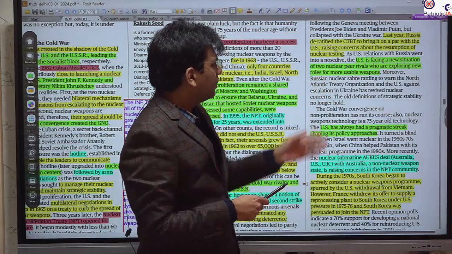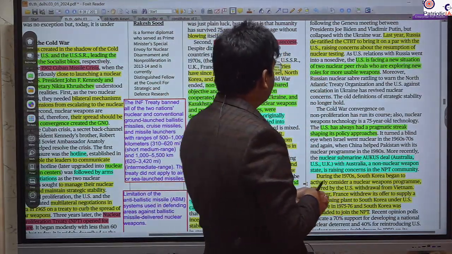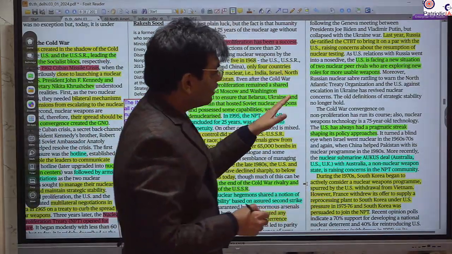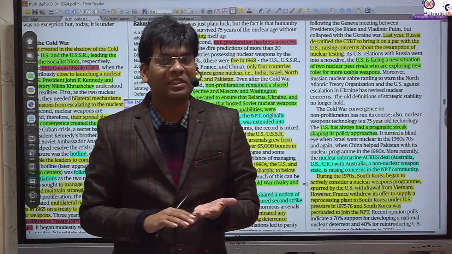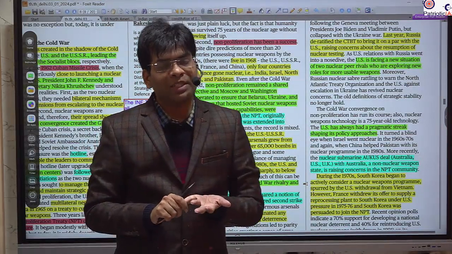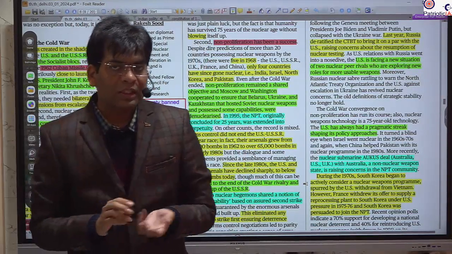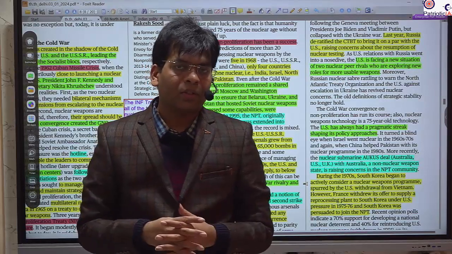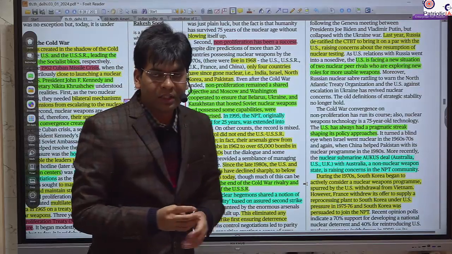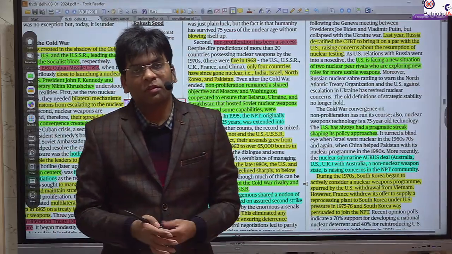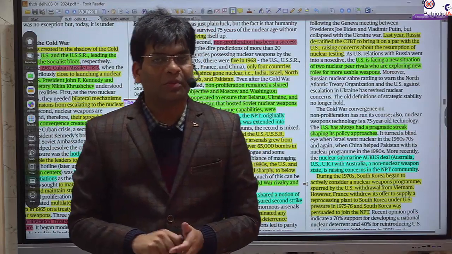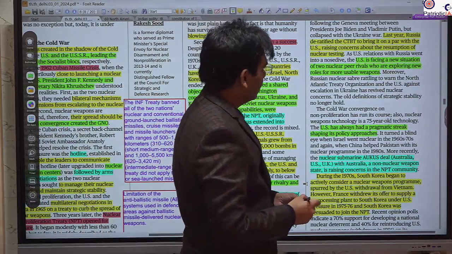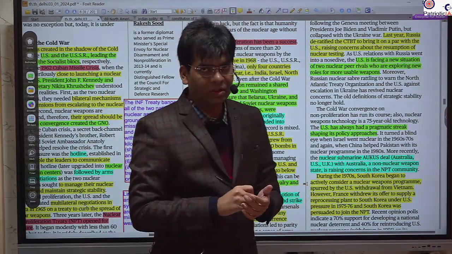Last year we saw the withdrawal of Russia from the CTBT. CTBT is the Comprehensive Test Ban Treaty. It prevents any type of nuclear test, either for military purposes or for peaceful purposes. So it doesn't discriminate. What is the use of nuclear technology for peaceful purposes? Particularly energy production. Nuclear energy is useful in this context for the peaceful use of nuclear technology.